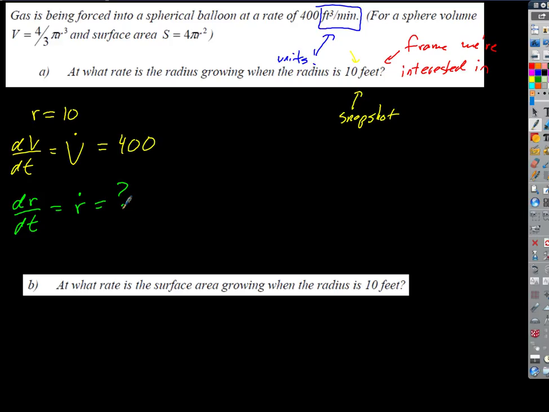Okay, step two. Step two is we want to come up with the parent equation. And in calculus, when we talk about a parent equation, we mean the non-differential equation. A differential equation is a big fancy word, and in your future there are lots of classes involving solving differential equations, systems of differential equations. But a differential equation is nothing more than an equation that involves one or more derivatives. That's it. That's all it means. So we want to come up with a static equation, something that doesn't have derivatives, so it's not changing, that's going to relate these variables.